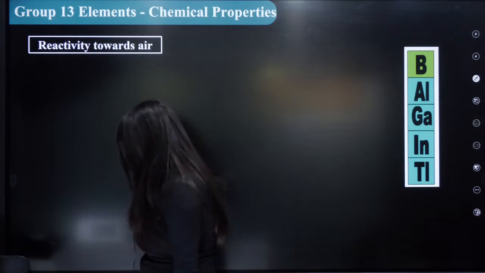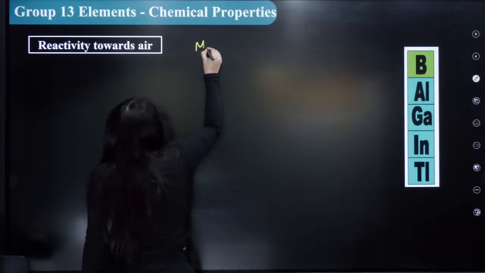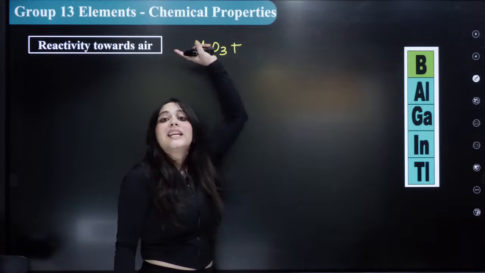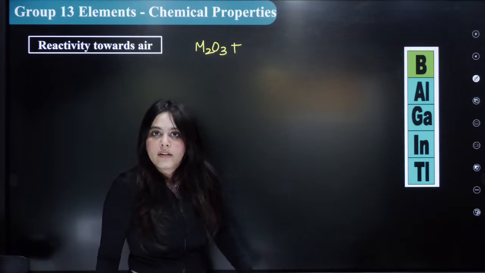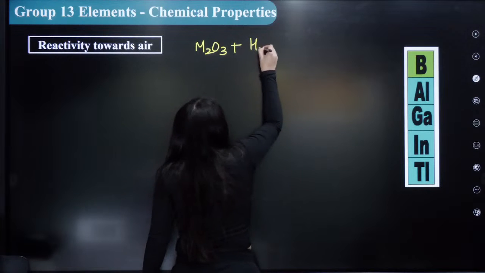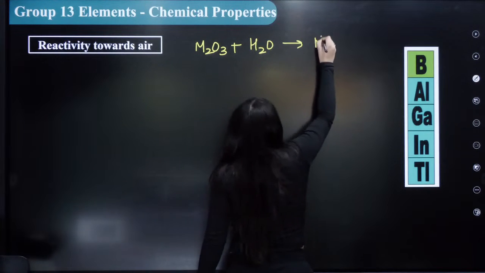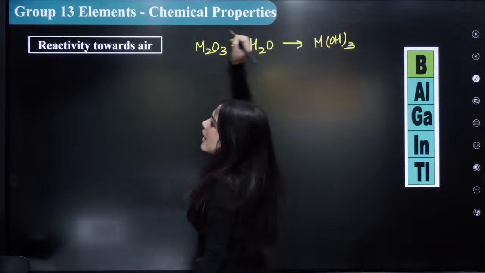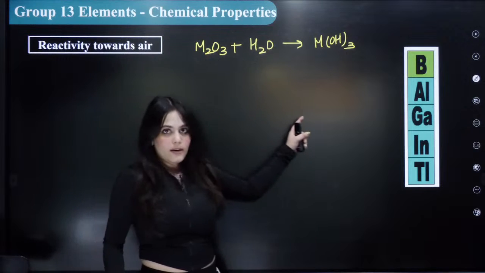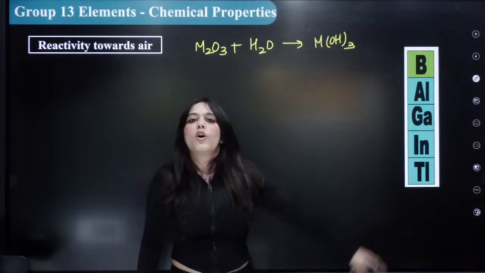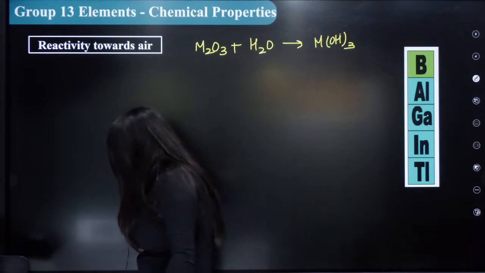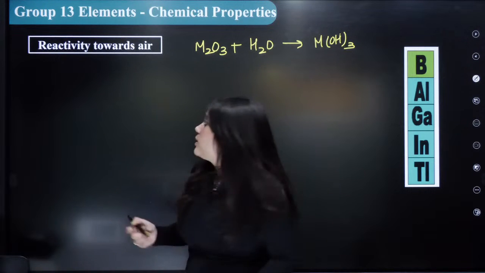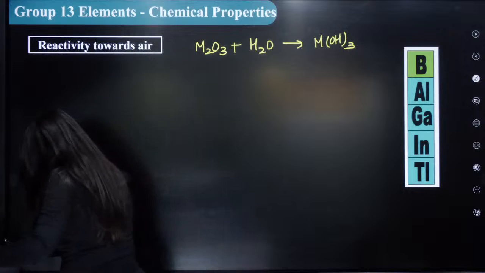The other thing that you should know: after I've made the M2O3 oxide, now I'm reacting the oxide. Previously I was reacting chlorides with water. Here I'm reacting oxides with water, and I will get hydroxides, M(OH)3. So hydroxides I can get if I react oxides with water. Now we're going to talk about the acidic nature and the basic nature of oxides. Very important question.